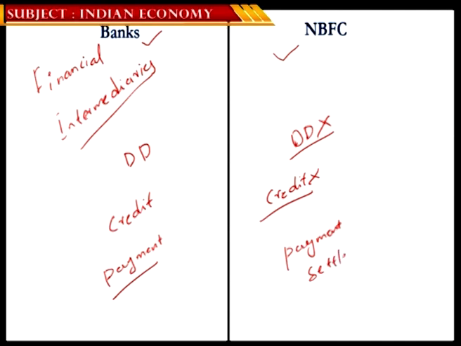So the simple thing is that banks are created as per the Banking Regulation Act of 1949, and the RBI regulates them, and NBFCs are created as companies as per the Companies Act of 2013, and these are the various differences related to their functions.